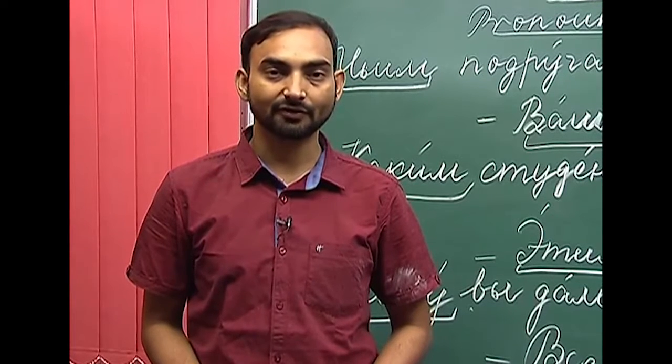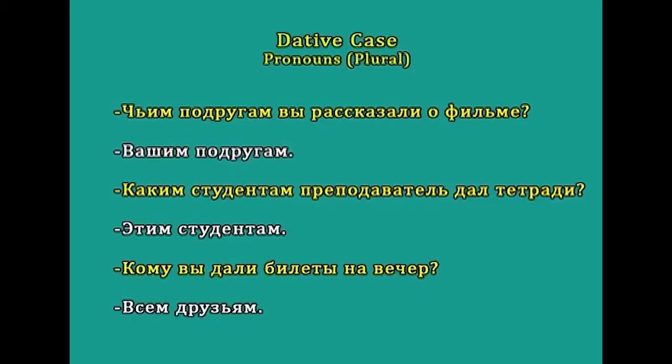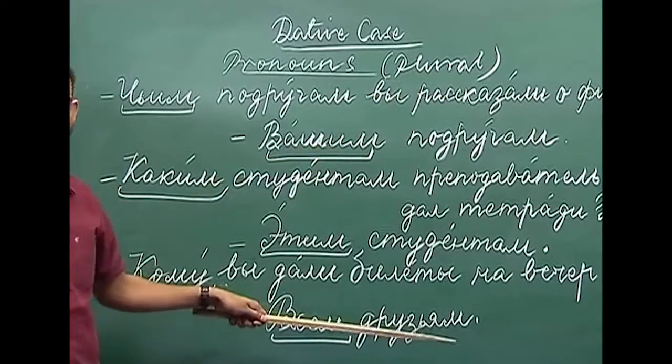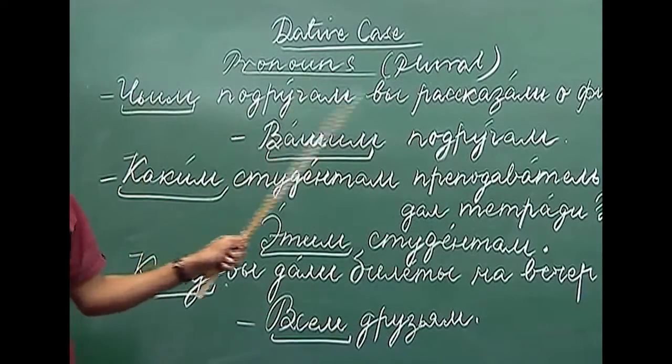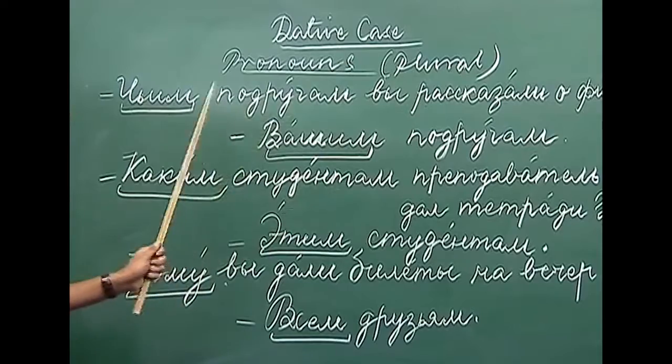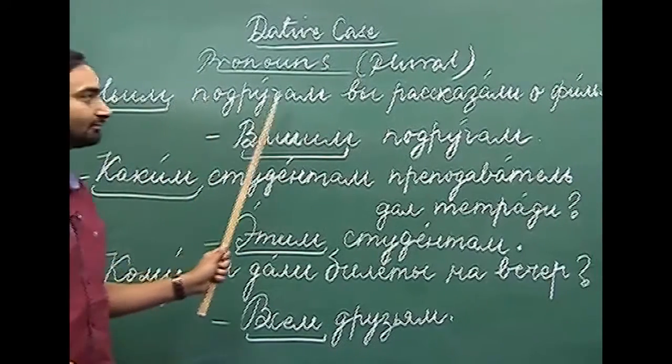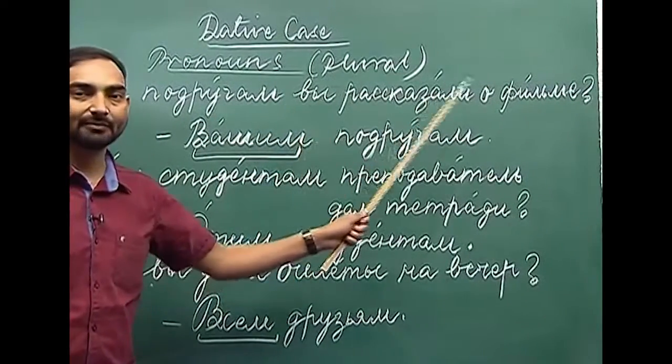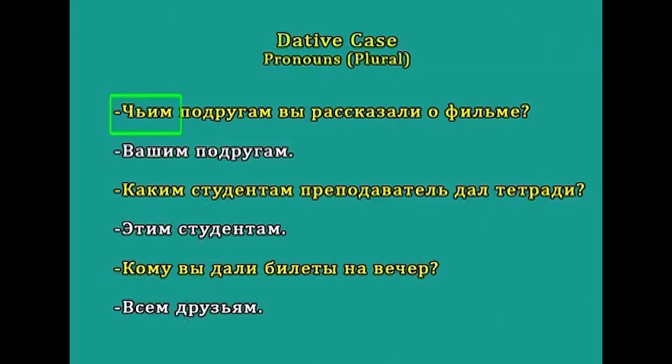So, how these pronouns are used in the sentences. I have written here a few sentences, and we will have a look at each one of them separately. Chem padrugam viraskazali a filme. This chem has come from chei, chia, chio and chi.